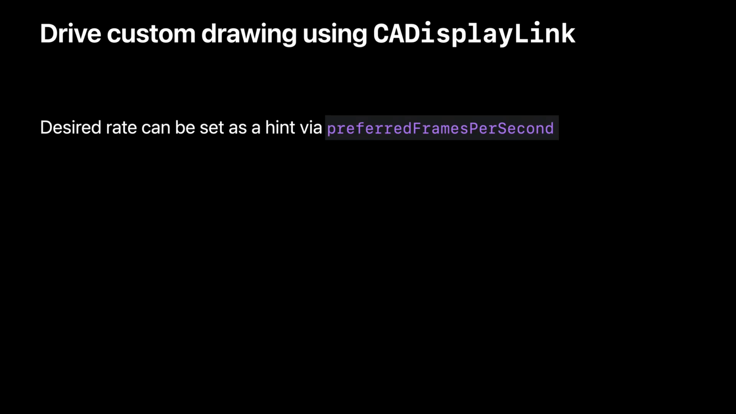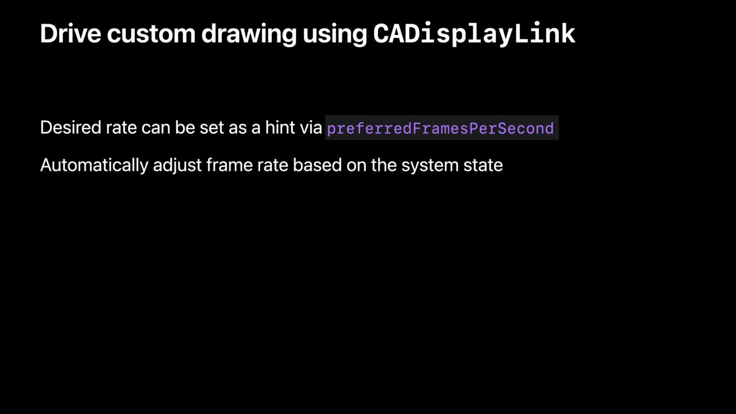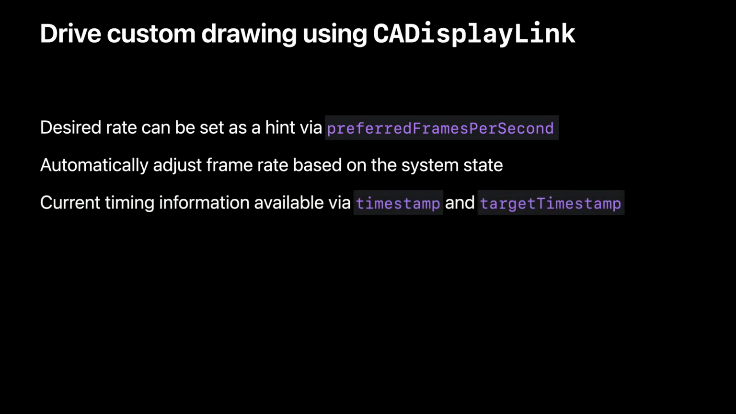Now you've seen how CADisplayLink provides consistent timings. Here are some of its additional benefits. It can run at a slower rate than the display refresh rate, and to do so, your app provides a hint via preferredFramesPerSecond, and we will choose the nearest available frame rate for you. When the frame rate availability changes, as we have discussed earlier, CADisplayLink will automatically adjust its rate under the hood. Of course, it also provides your app with the necessary timing information so that your custom drawing can be aware of these changes.